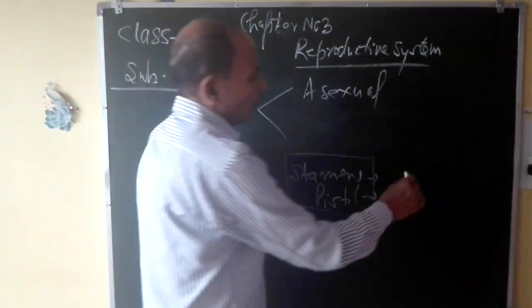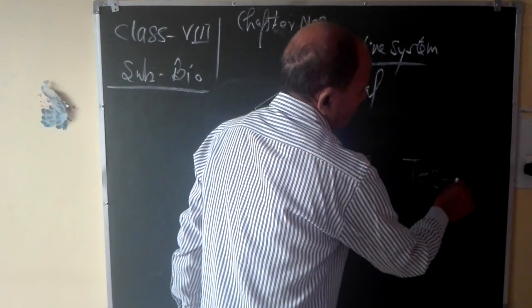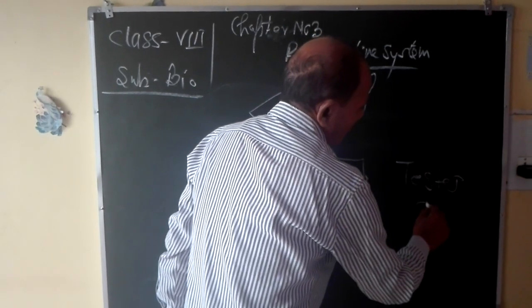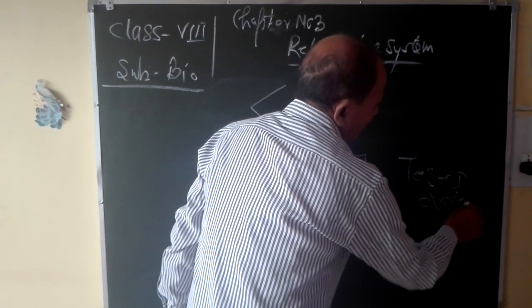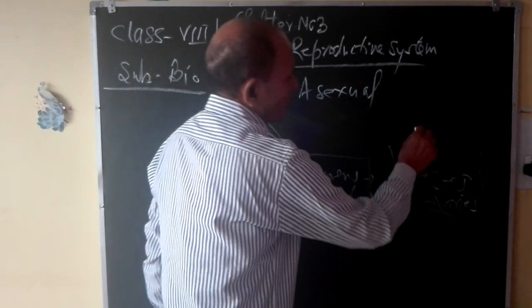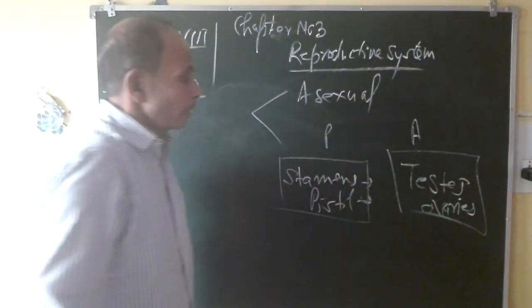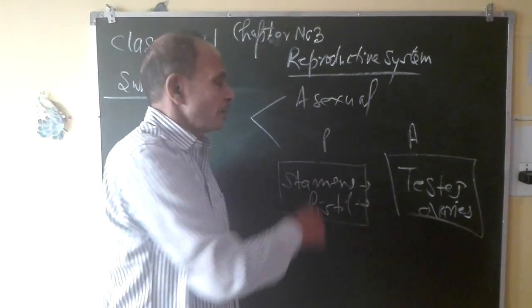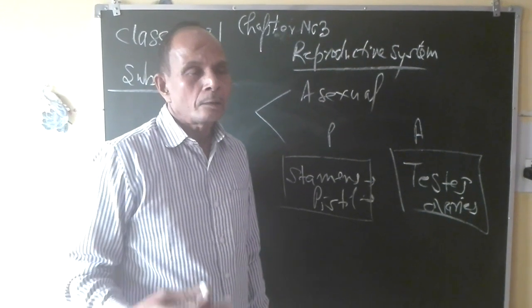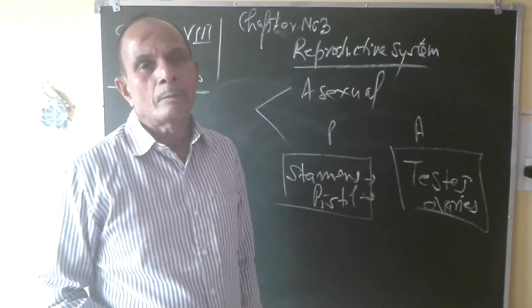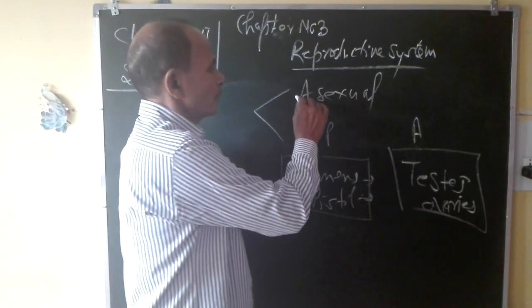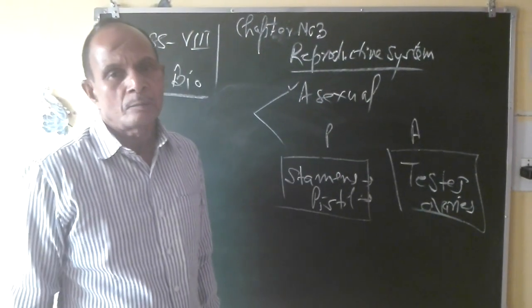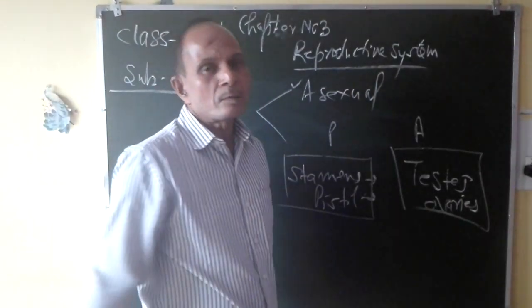In the same way, testis and ovaries are the reproductive organs in the case of animals. If these parts in plants or in animals are not involved in reproduction, then such type of reproduction is known as asexual reproduction, in which only one parent is required.